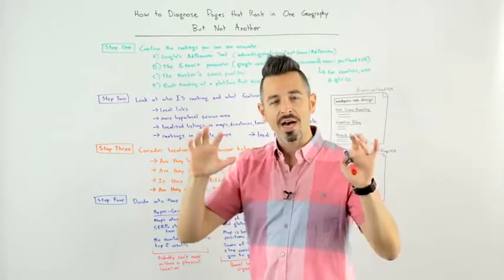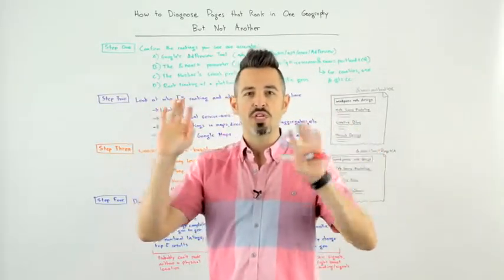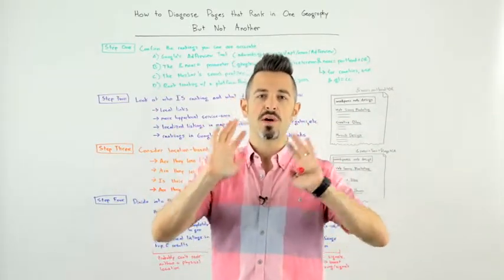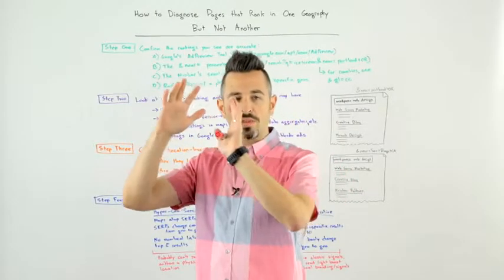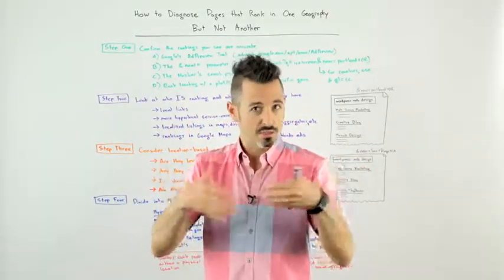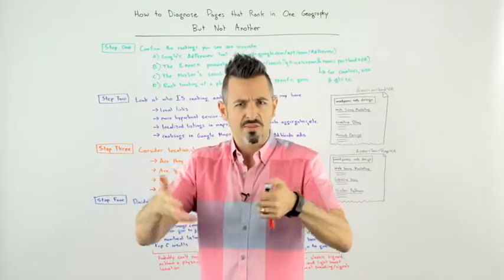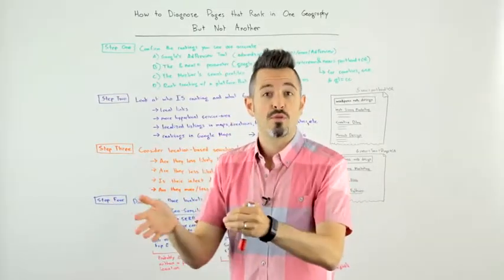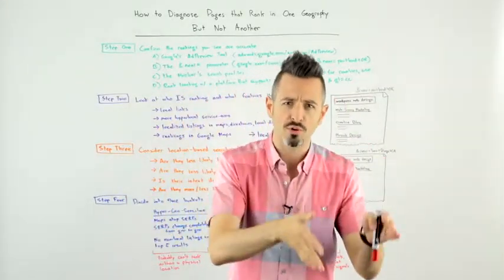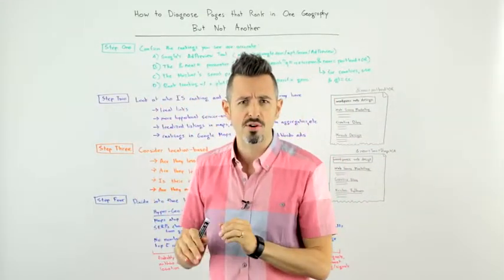This week we're going to chat about rankings that differ from geography to geography. Many of you might see that you are ranking particularly well in one city, but when you perform that search in another city, or in another country that perhaps still speaks the same language and has very similar traits, maybe you're not performing well. Maybe you do well in Canada, but you don't do well in the United States. Maybe you do well in Portland, Oregon, but you do poorly in San Diego, California.